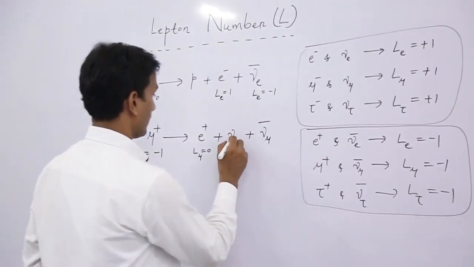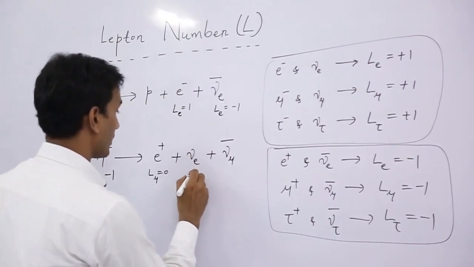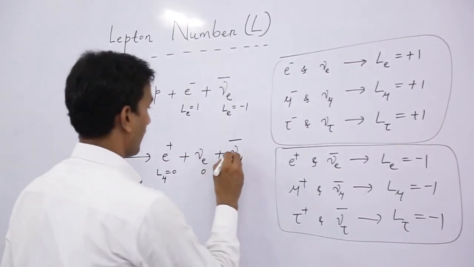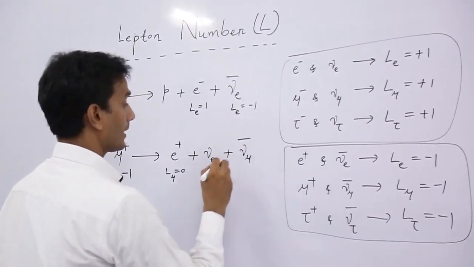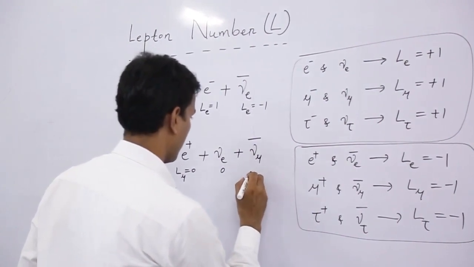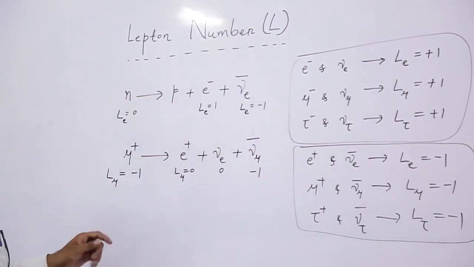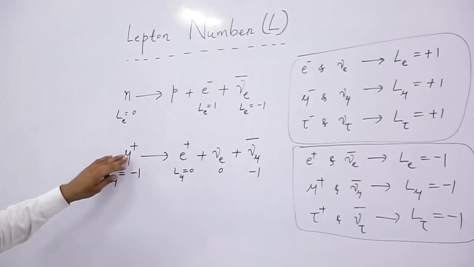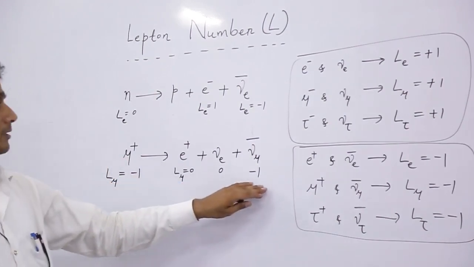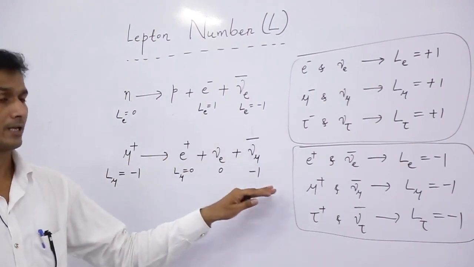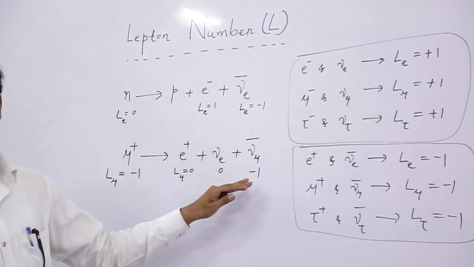For electron neutrino it is also 0. But for mu antineutrino it is -1. So L mu on the left hand side is -1 and on the right hand side it is -1. So here we can say that L mu is conserved.